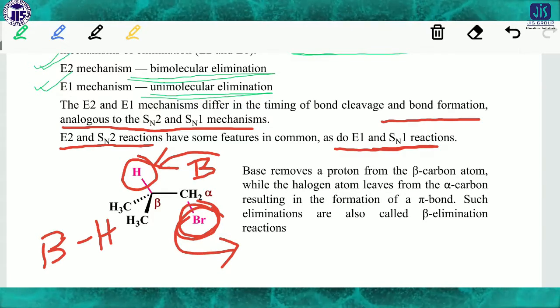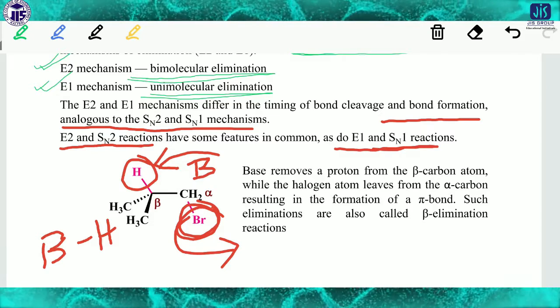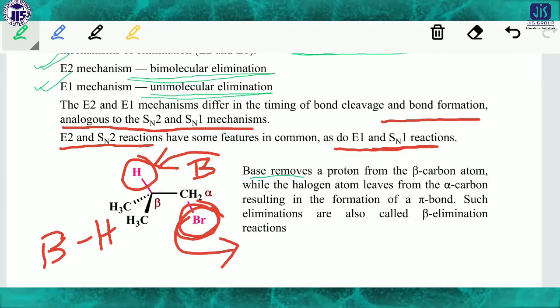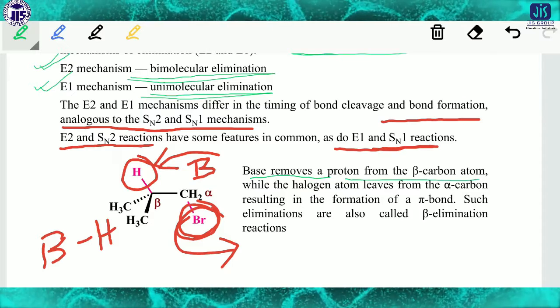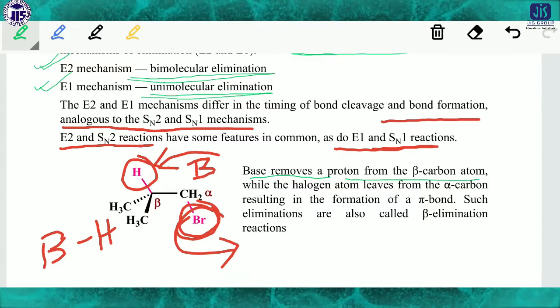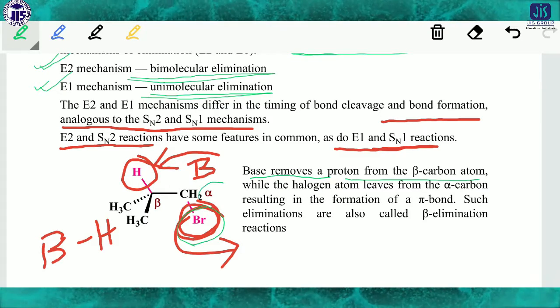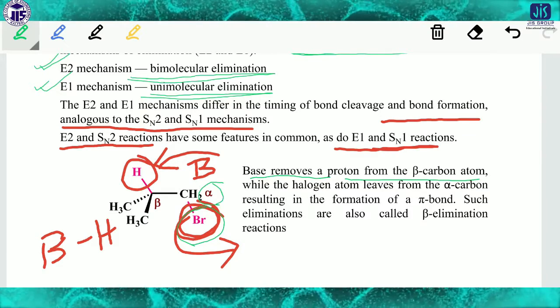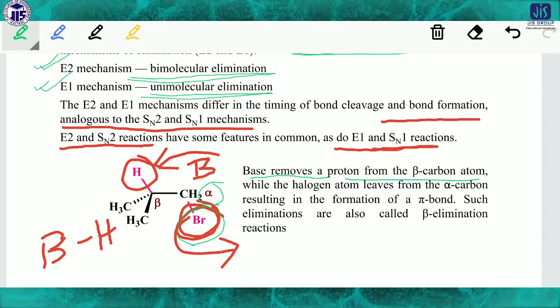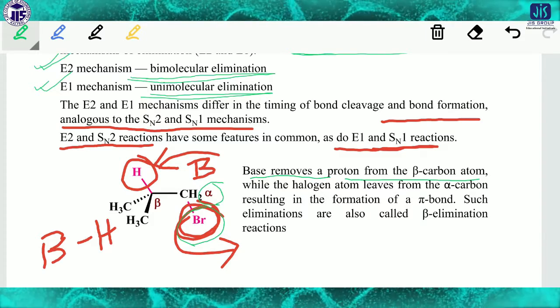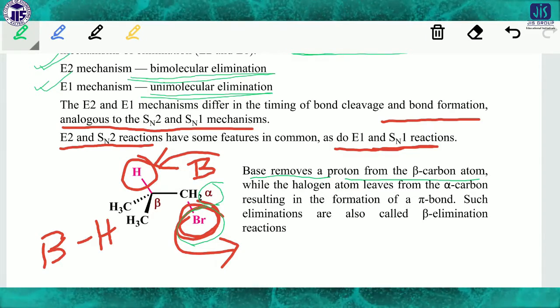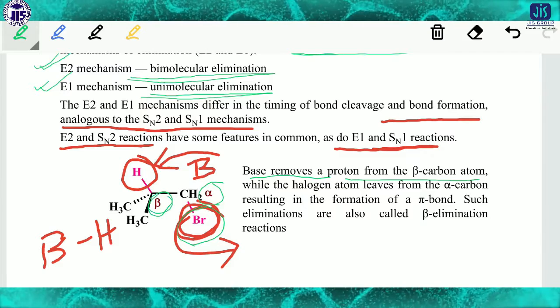So the base removes a proton from the beta carbon atom. Beta carbon means with respect to the leaving group: the carbon attached to the leaving group is the alpha carbon, and the adjacent carbon is the beta carbon.